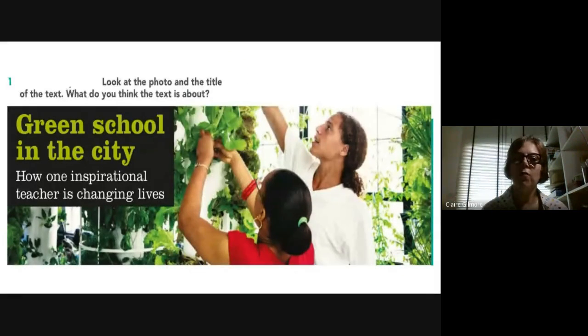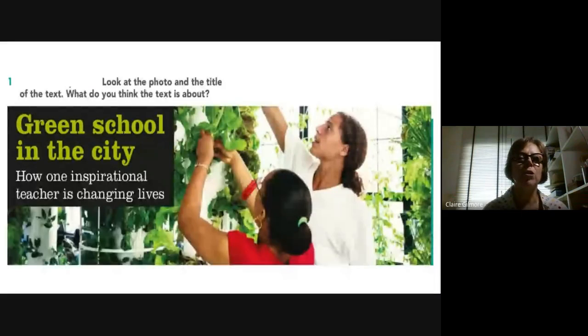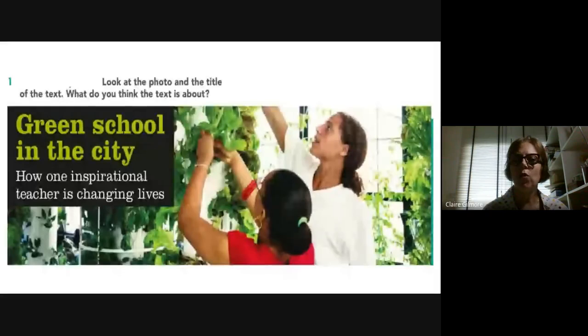Okay, so the first lesson we will be looking at is the picture at the top of the page, and I would like you to look at the photograph and the title of the text. And I want you to think about what you think the text is going to be about. So you'll see a picture of two people and they seem to be attending to plants on a wall. And the title says, Green School in the City, How One Inspirational Teacher is Changing Lives. So before you read the text, just write down what you think that the text is going to be about.